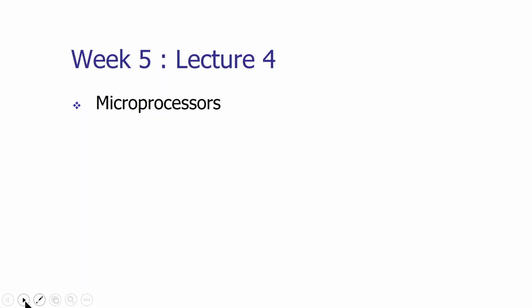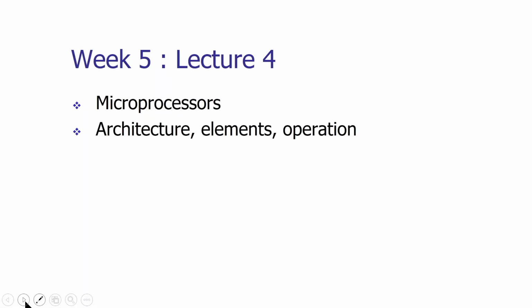For that purpose, we have discussed 2 techniques at a preliminary level. In lecture 4 of week 5, we will be studying microprocessor technology, which is the brain of a mechatronics based automated system. The definition of a microprocessor system, its architecture, it has a variety of elements. We will see the functions of all the elements.